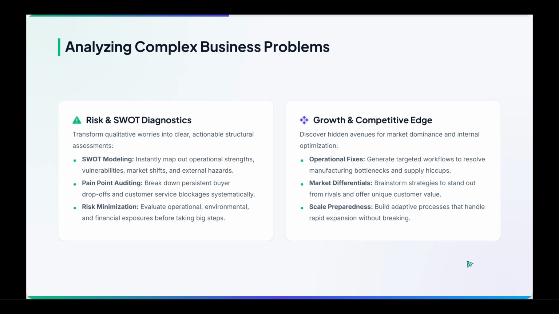Next, have ChatGPT analyze customer pain points and business risks. Provide common support questions or objections you hear, and ask it to group them by severity and frequency. With that context, prompt it to explore strategies for growth and competitive advantage, such as differentiation angles, pricing approaches, partnerships, or geographic expansion tailored to your situation.